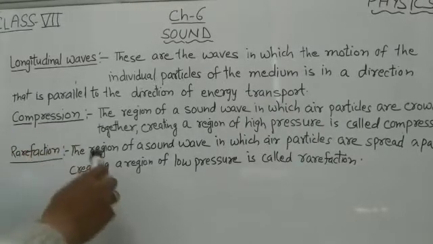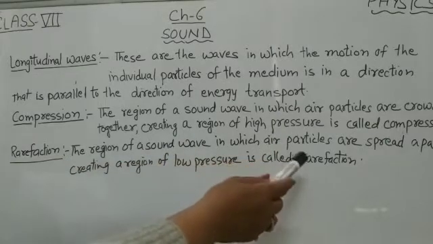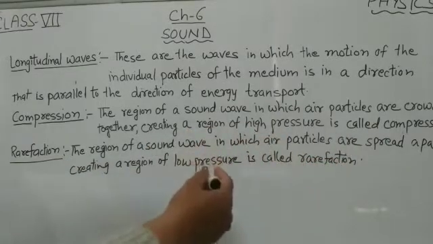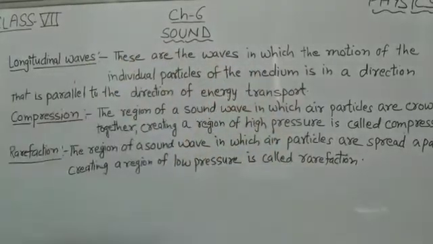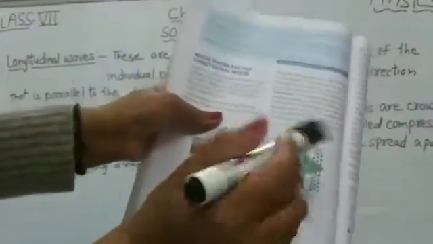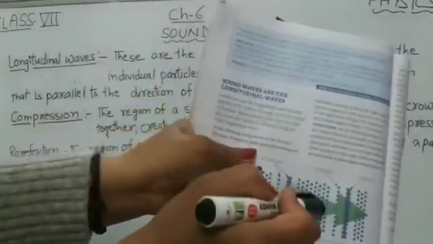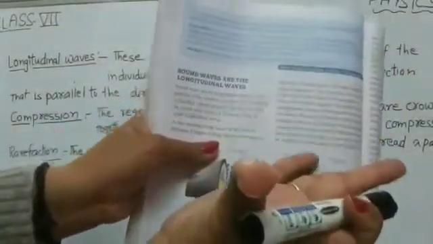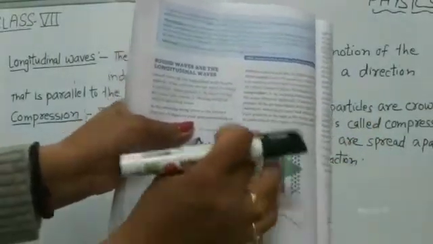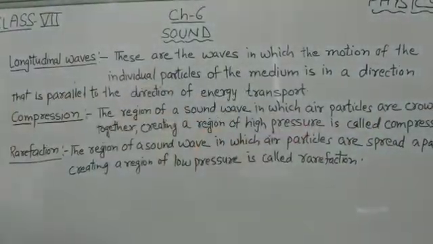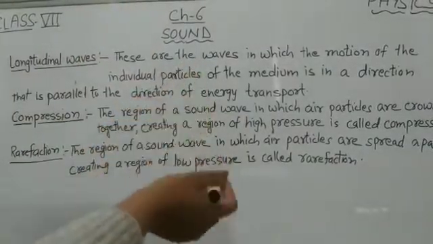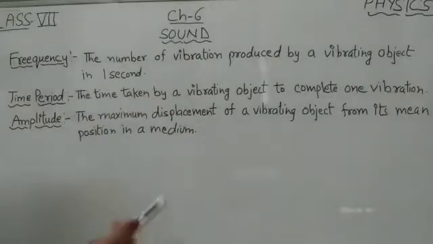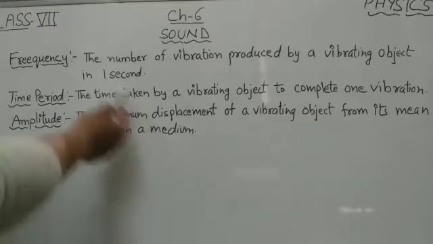What is rarefaction? The region of a sound wave in which air particles are spread apart, creating a region of low pressure, is called rarefaction. This is called rarefaction, where the air particles are spread apart, creating low pressure. So these three definitions are very important. Now some more definitions, children. These are also important, and we are just doing the definitions because we don't have time to elaborate on all the things. So first one is frequency.